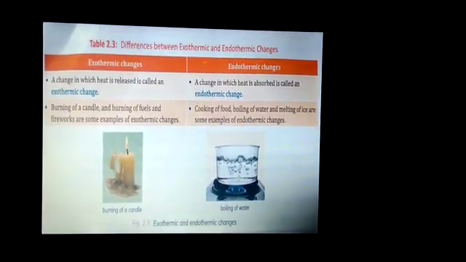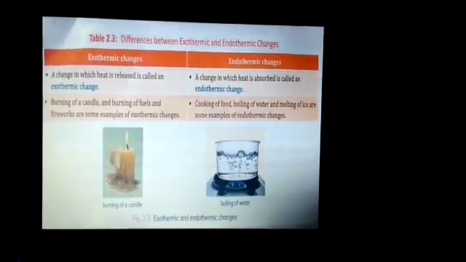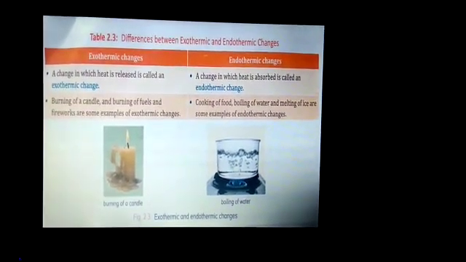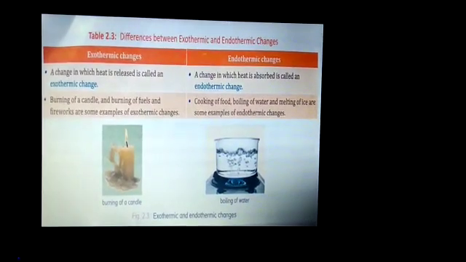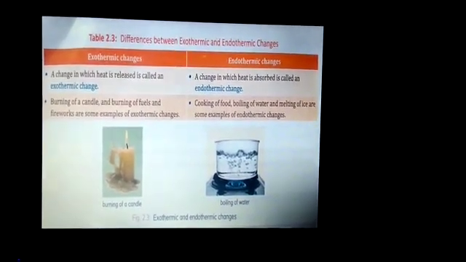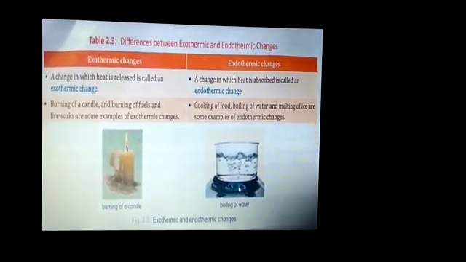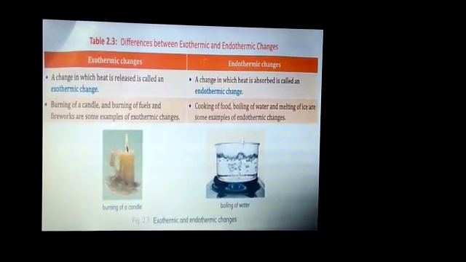Now next is endothermic. A change in which heat is absorbed is called an endothermic change. Cooking of food, boiling of water, melting of ice. These are some examples of endothermic change. And for example, in the picture you can see boiling of water, and in this the water boils to form steam. It's an endothermic change.